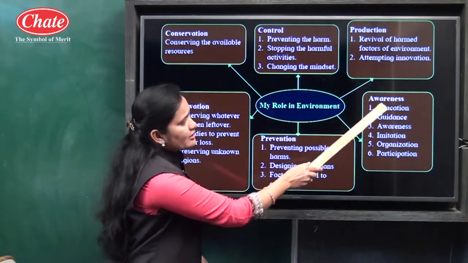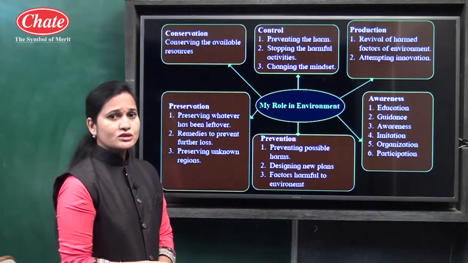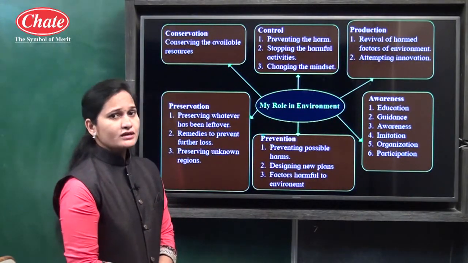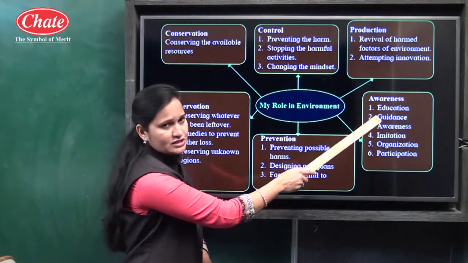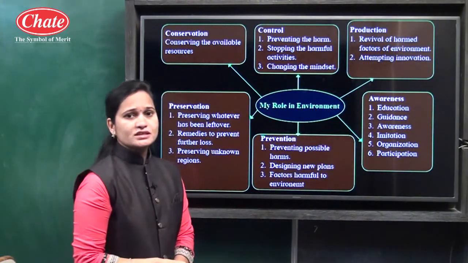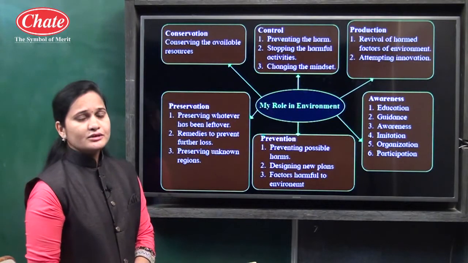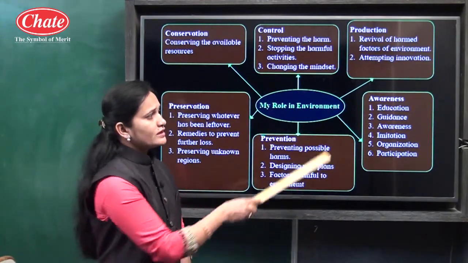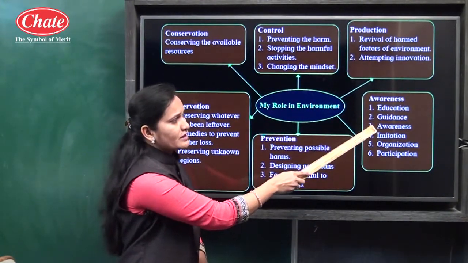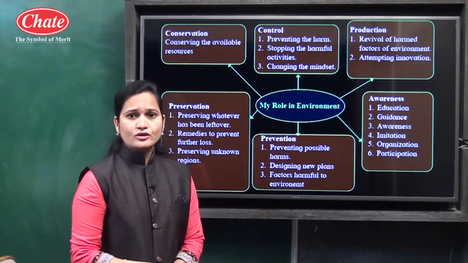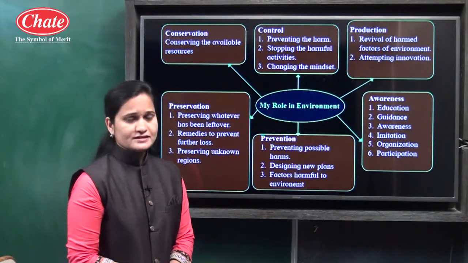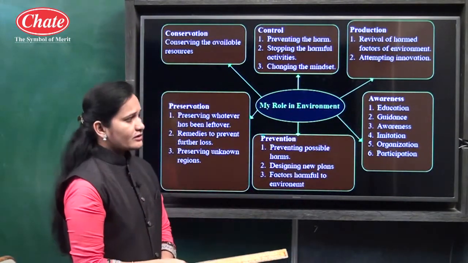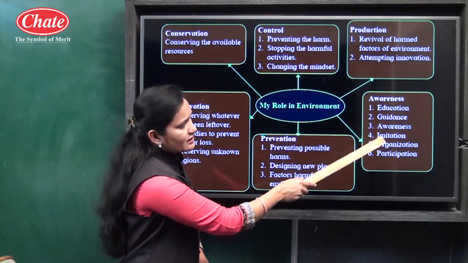The third point is about awareness. Awareness means consciousness. Here, how can we increase awareness about the environment through education? How is education useful to increase awareness? If we give the information related to the environment in books, it is useful to increase awareness related to the environment. After that, guidance. If we give proper guidance to the children or the students, it is also useful to increase awareness about the environment. After that, awareness and imitation.